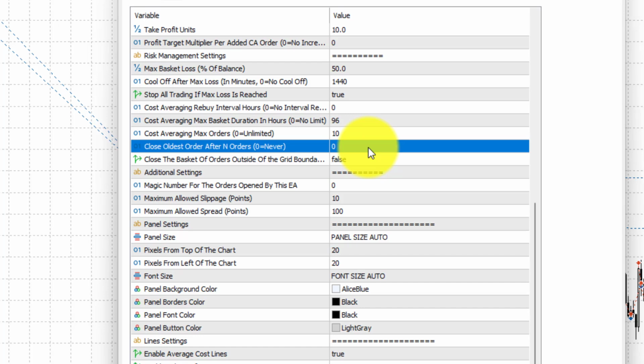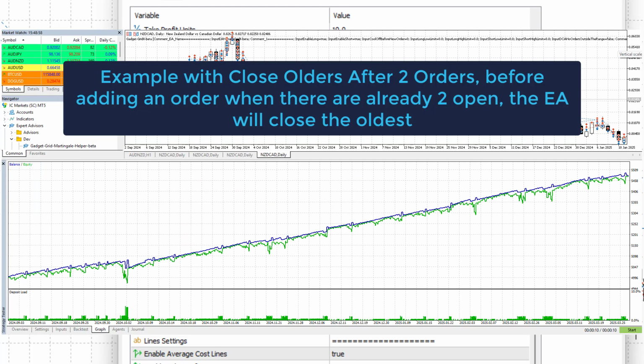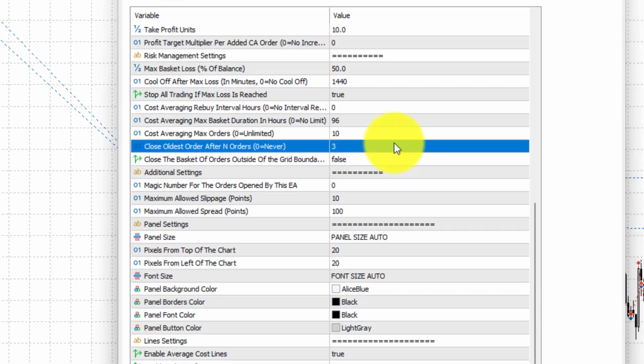It is a very useful setting because closing the oldest order in a basket will realize a loss, but it is usually the smallest loss, especially when using DCA multiplier. While the basket is still alive, closing the oldest order will also bring the average entry price of the basket closer to the market price, so that the basket needs a smaller retracement to hit the take profit.